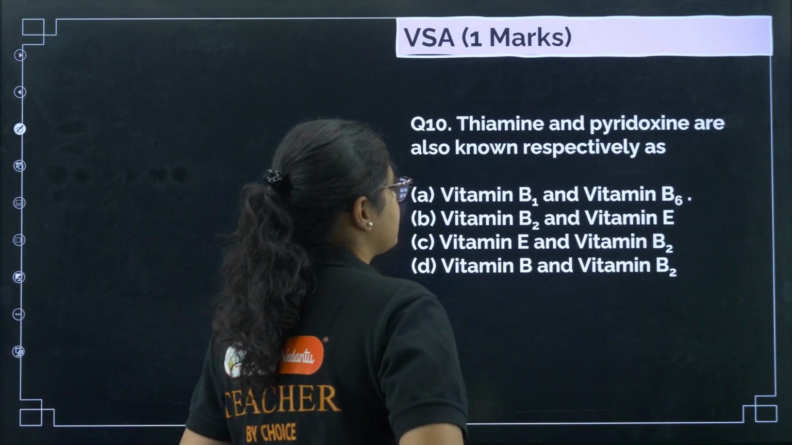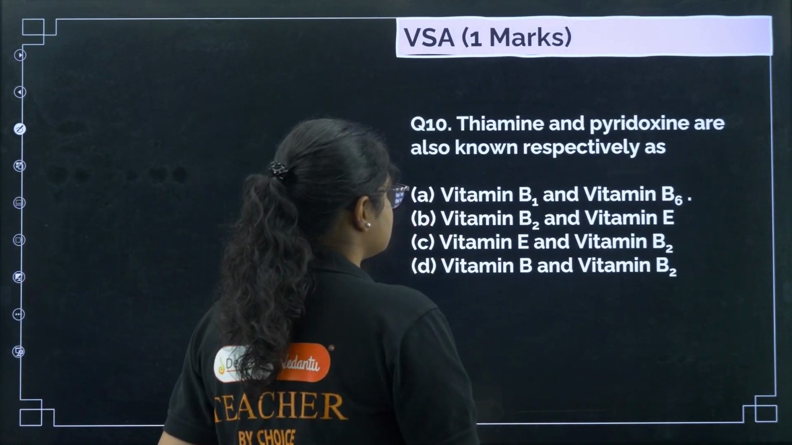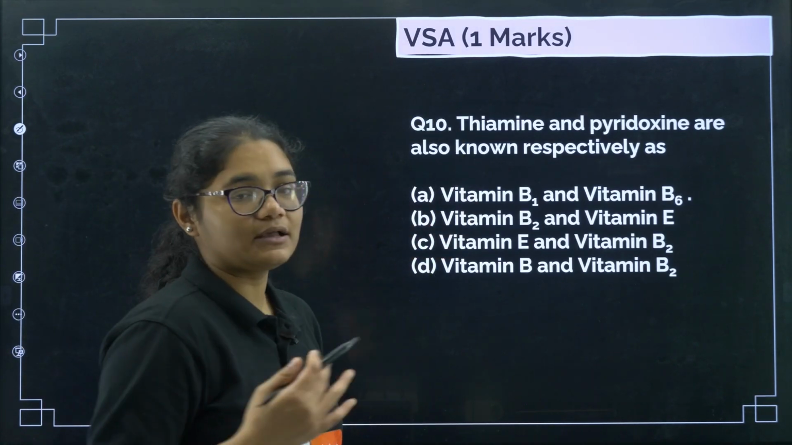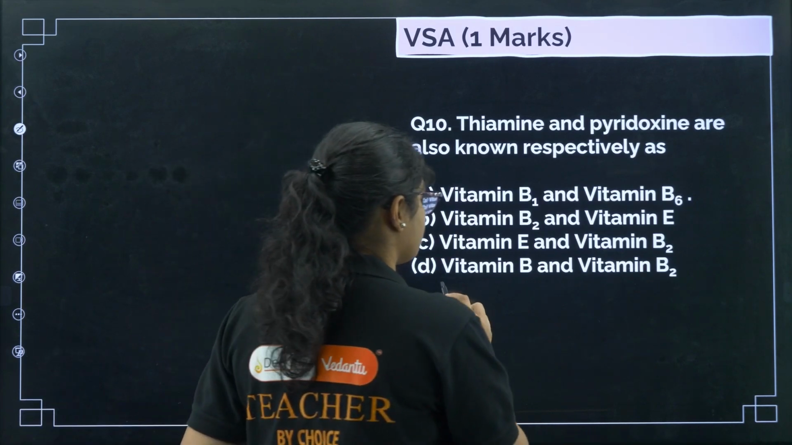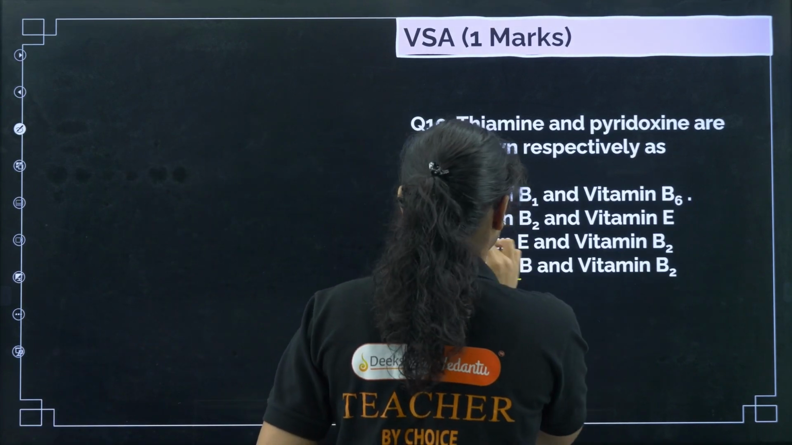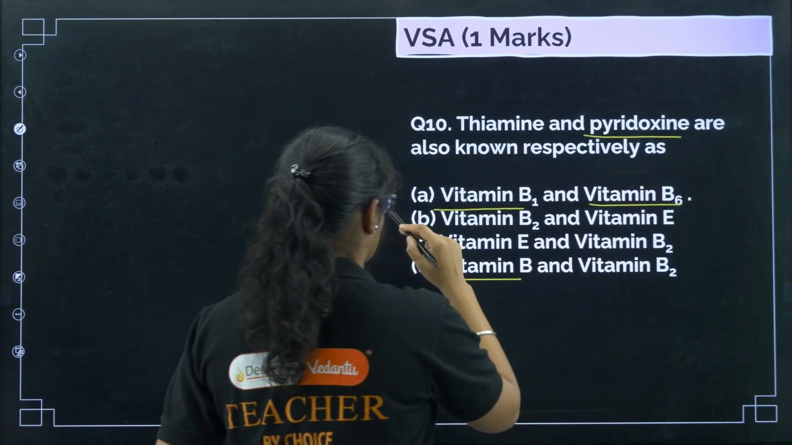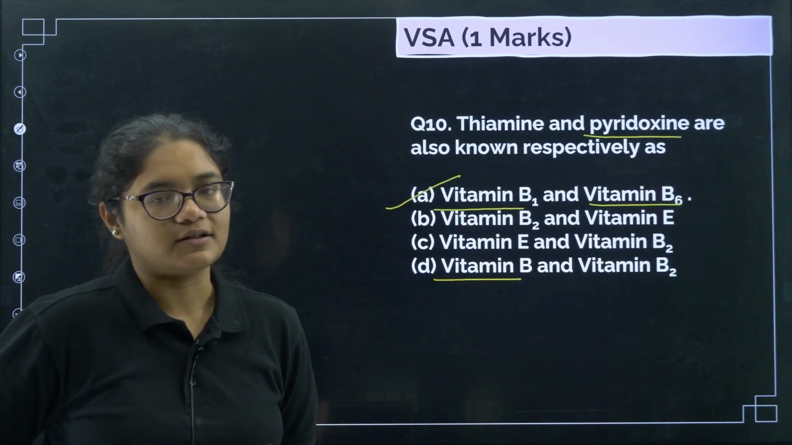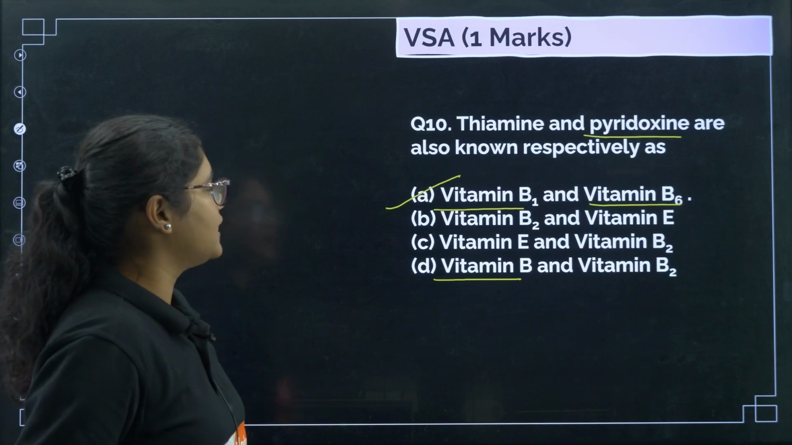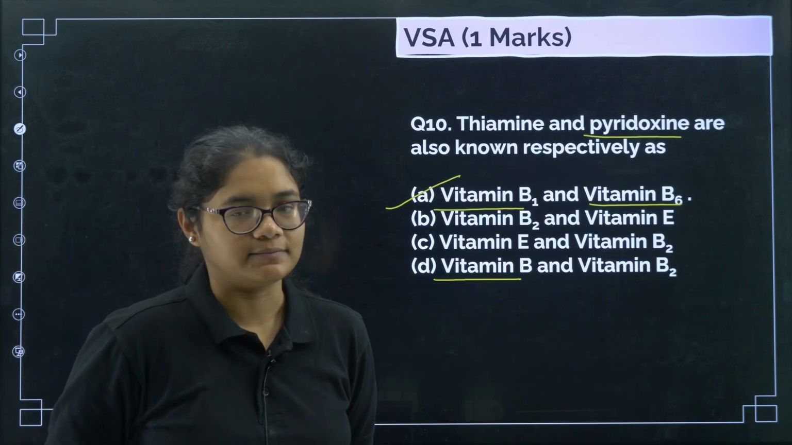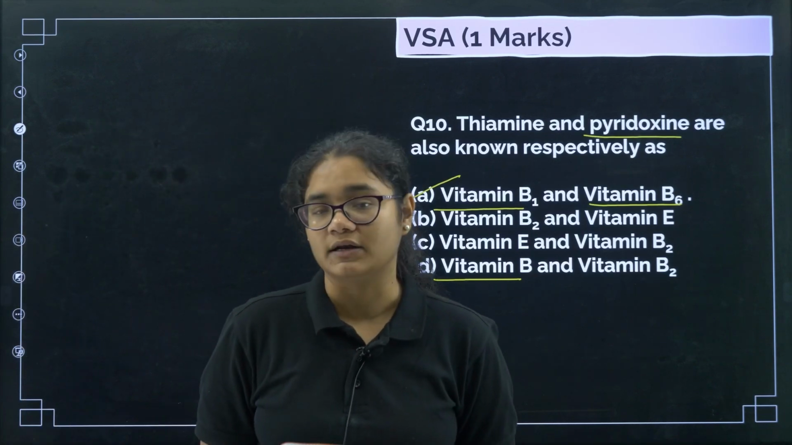Next question number here, thiamine and pyridoxine are also respectively known as. So these are the chemical names of vitamins. So thiamine is your vitamin B1 and pyridoxine is your vitamin B6. Option number A is the correct answer here. Okay, so now we are done with the MCQs. Now we will move towards 2 marker questions.